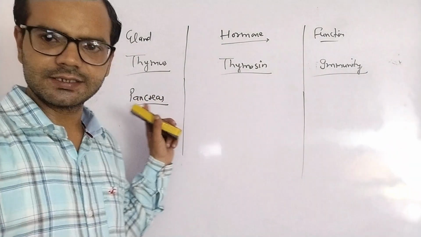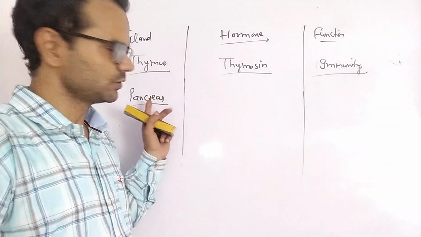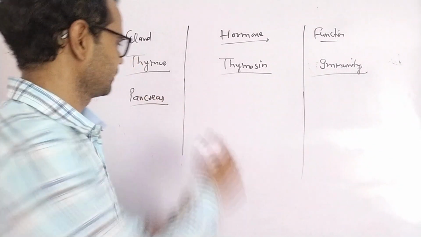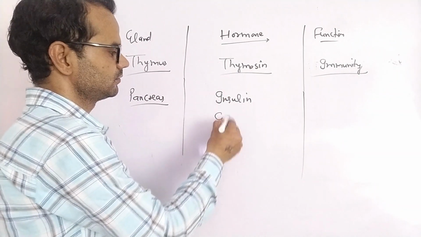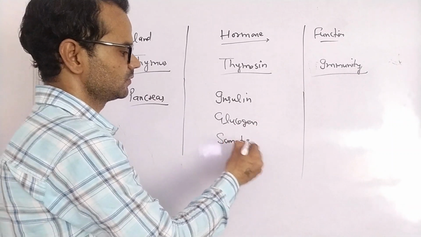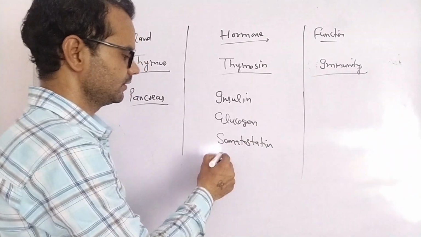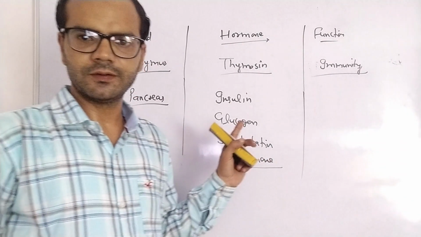pancreas. Pancreas is a heterocrine gland. It secretes hormones as well as digestive juice, pancreatic juice. So its hormones are insulin, glucagon, somatostatin, and PP hormone.